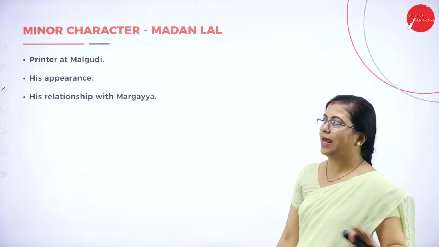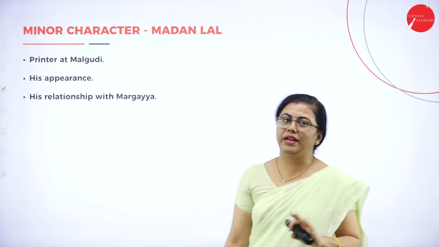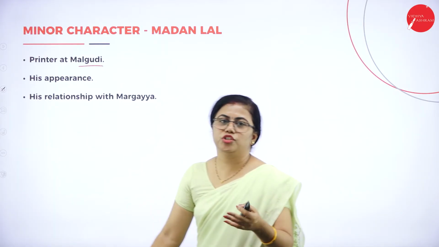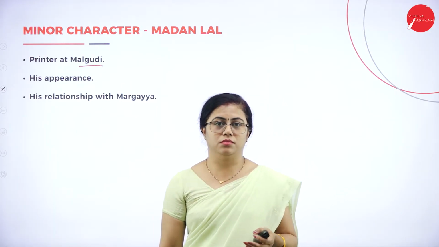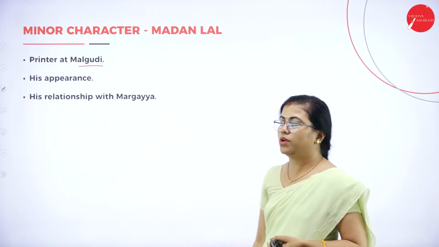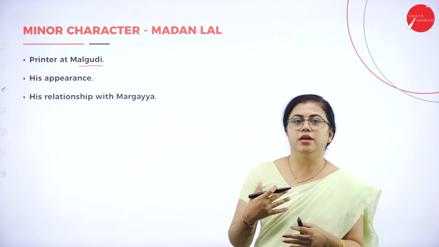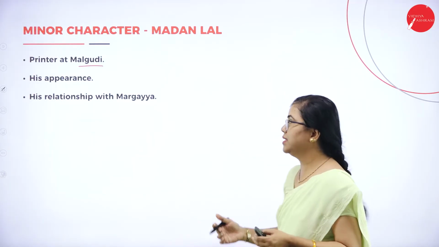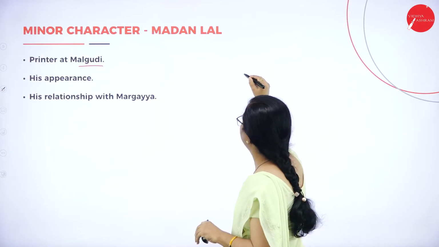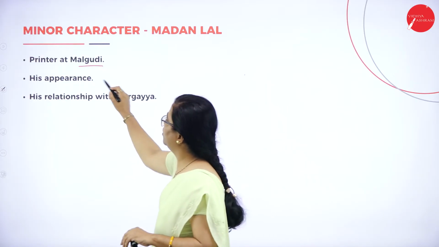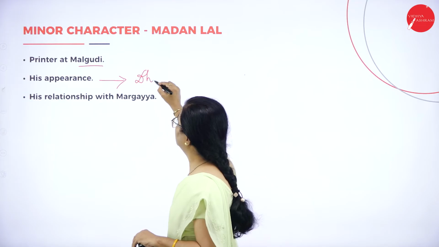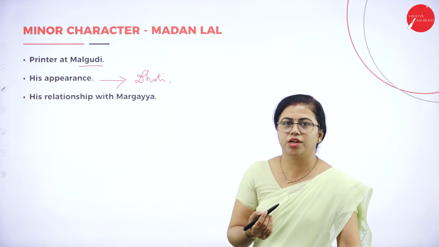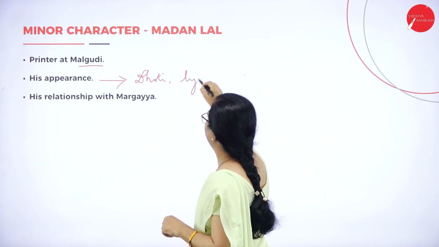Then the minor character, that is Madan Lal. He was just a printer in Malgudi. Malgudi again is the fictional town that is coined by R.K. Narayan. He was a printer. He was very good at giving and taking. A lot of discussion happens between Margaya and him, and how does he appear? He has a dhoti, the typical Indian, villager kind of thing. So that can be written here.